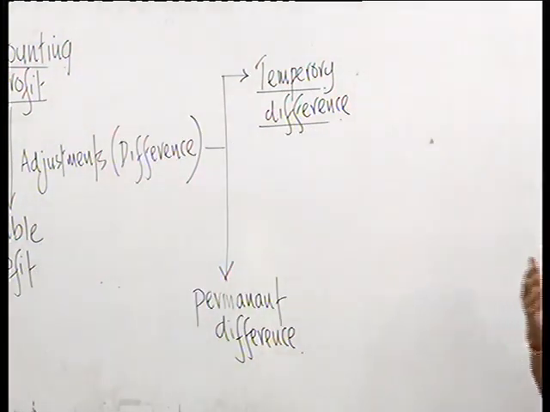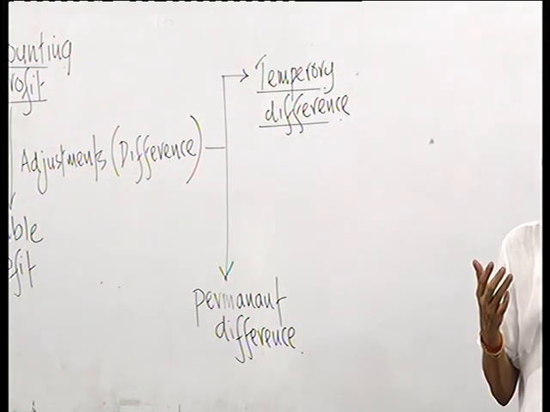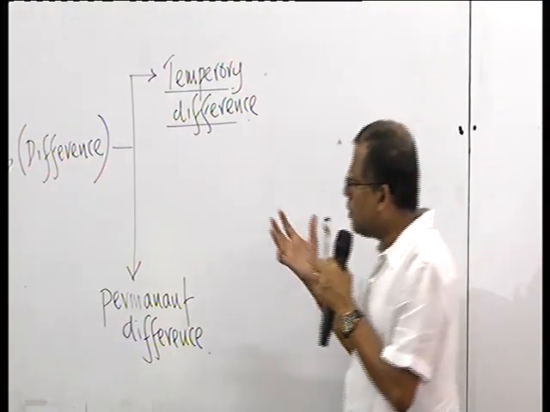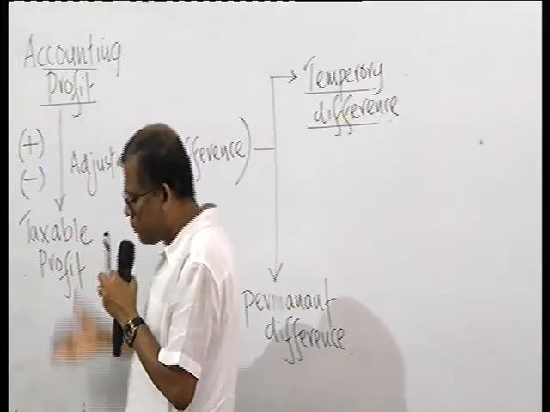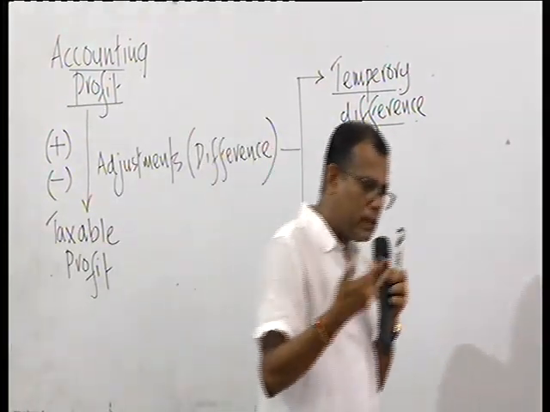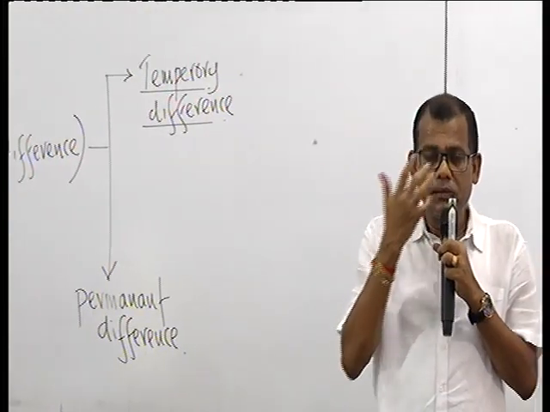Now temporary differences are items like the adjustment that is coming in the tax computation, which has its counter effect in the subsequent periods.